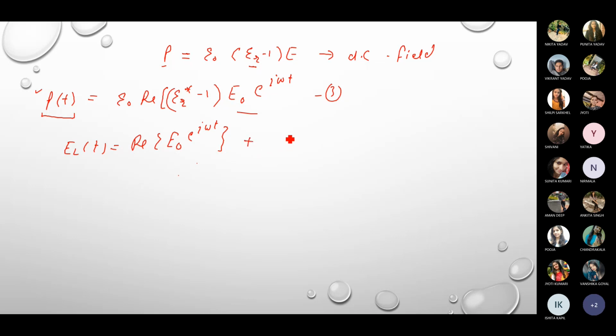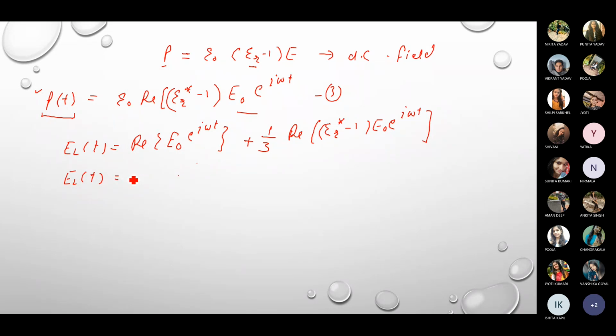The next part is Pt upon 3 epsilon naught, right? So this is the Pt, divided by 3 epsilon naught, so epsilon naught will cancel. So we will be left with 1/3 real part of epsilon r minus 1 into E naught exponential iota omega t. Okay, so this will be the modified relation for EL by substituting the value of Pt in equation number 1.